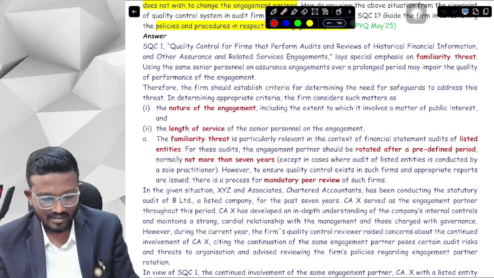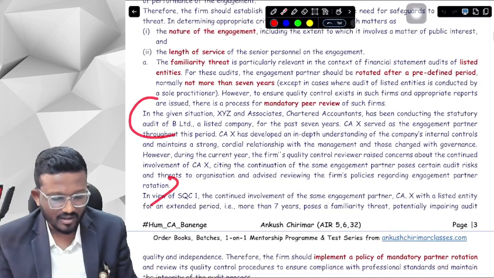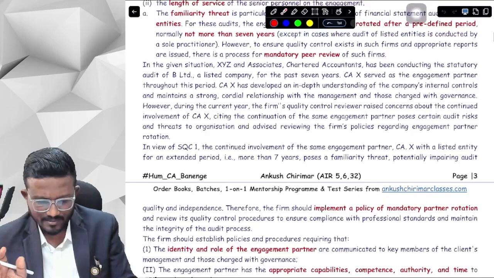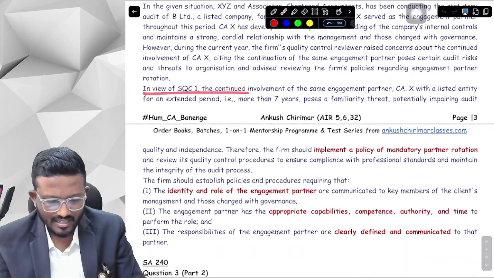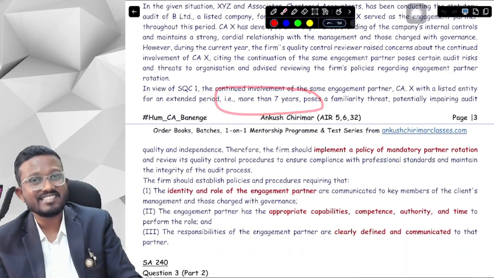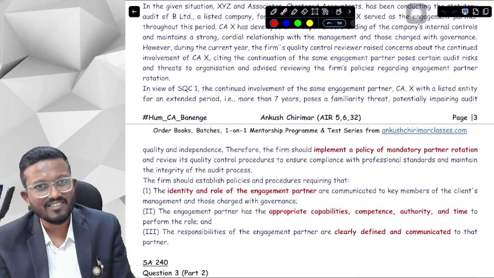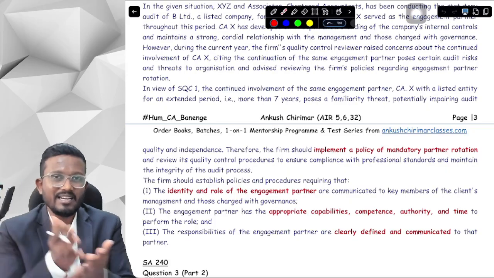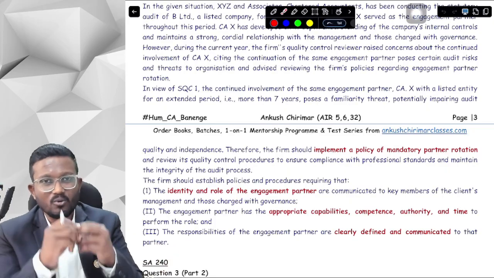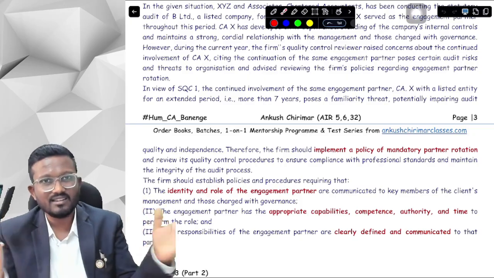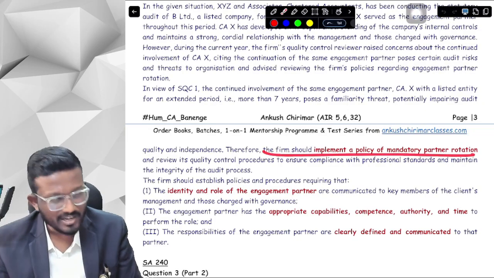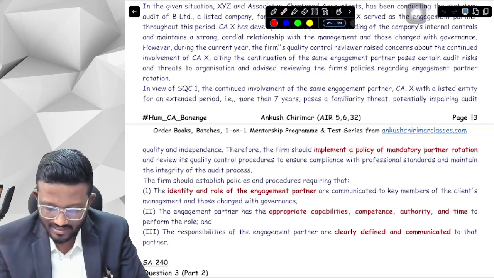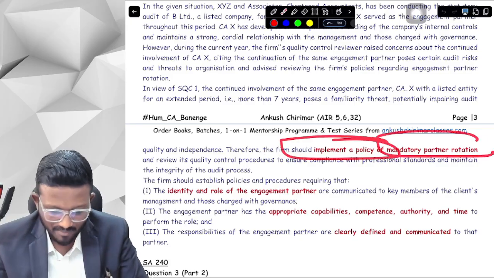Okay, yes sir. So in the given situation, you have to just mention in maximum 2 to 3 lines. In view of SQC1, since the CA is the engagement partner for 7 years now, he cannot be engagement partner for more than 1 year. So basically they need to change the engagement partner, and we don't need to be concerned about the management's wish that the engagement partner should be the same. Okay, yes sir. They should implement a policy of mandatory partner rotation.